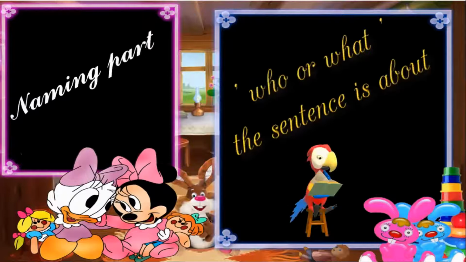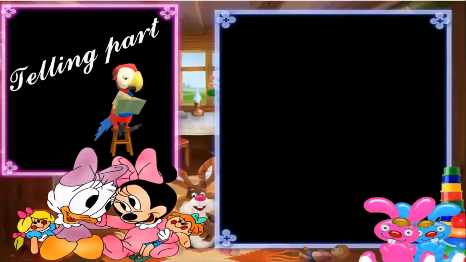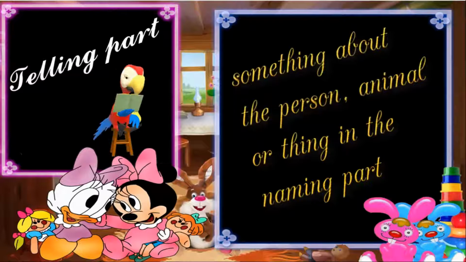The naming part tells who or what the sentence is about, and the telling part tells us something about the person, animal, or thing in the naming part. Let's see another example.